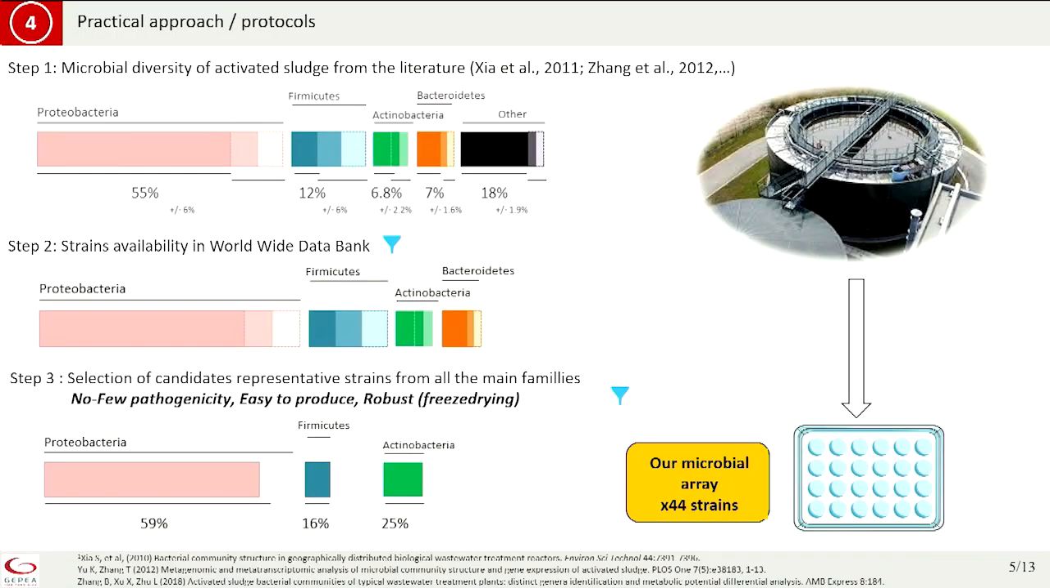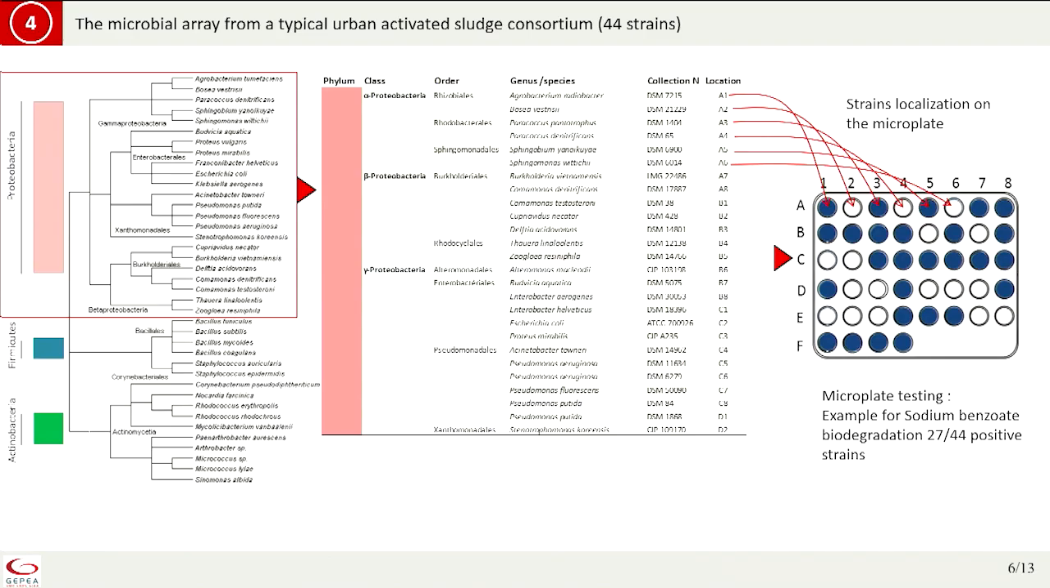So thanks to that work, we chose 44 strains that constitute our microbial array, in which we are able to have something close to the initial inoculum with 59% of proteobacteria, 16% Firmicutes, and with many more Actinobacteria, but it was difficult to have Bacteroidetes in our test. So this is the final microbial array with the 44 strains. I spot the Proteobacteria, sorry, and you can see that, to be clear, each strain is in one well.